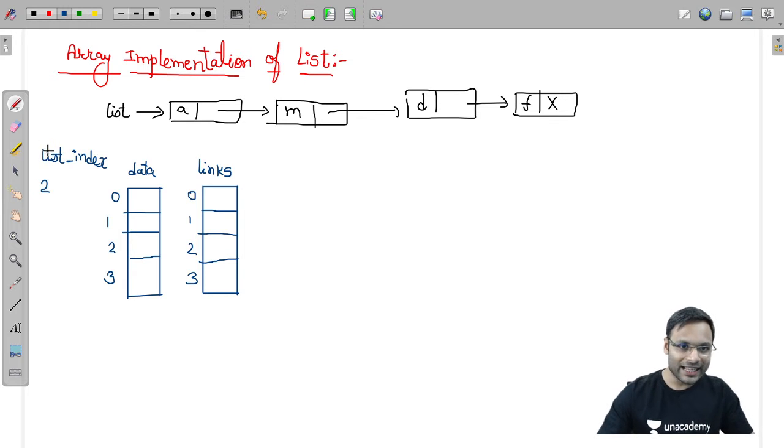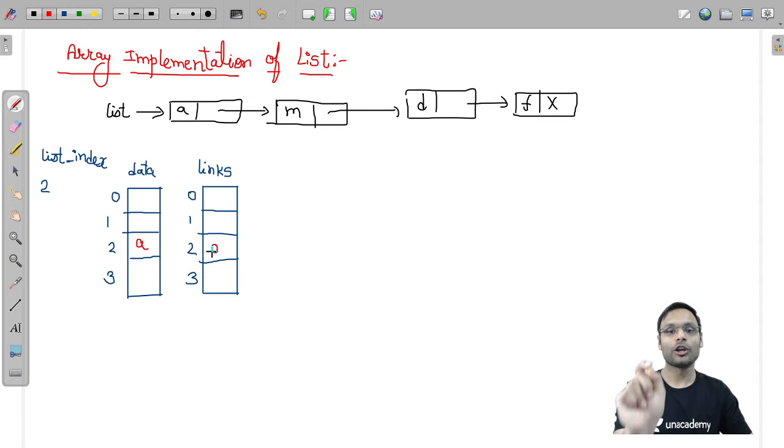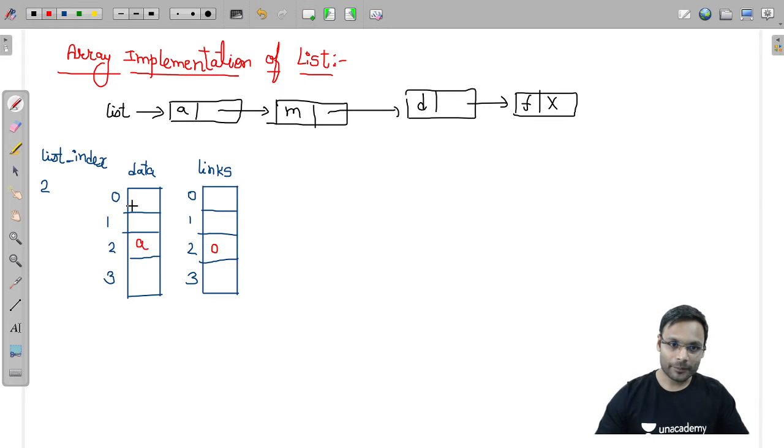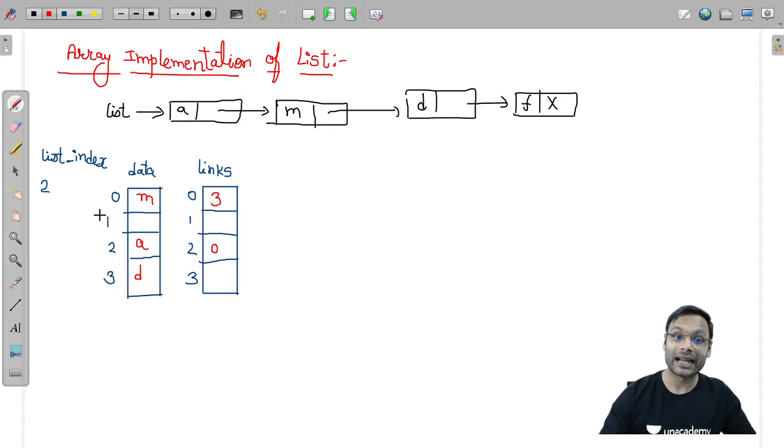List index is 2, which means on index number 2 in the data array you have your first element, and its link holds the next element's position. Suppose the link is 0, which means the next element is present on index 0 in the data. So in the data item on index 0 the next element M should be present, and in the link part the next element's index will be there. If it is index 3, then on index 3 the next item D will be present, and it will hold the address, or index, of the next element.